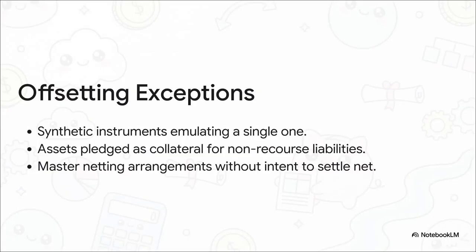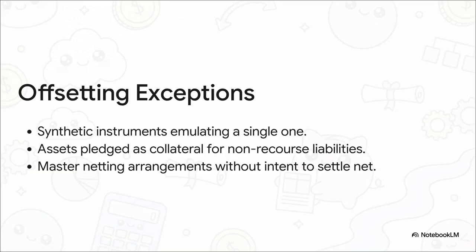So the crucial takeaway here is that clever financial setups do not automatically qualify for offsetting. For instance, if you acquire several different financial instruments to emulate the features of a single one, what the industry calls a synthetic instrument, you generally cannot offset them because they involve entirely different contracts and risks. The same exact logic goes for assets pledged as collateral for non-recourse liabilities. Even those complex master netting arrangements, which financial institutions use heavily to protect against bankruptcy, well, they don't provide a basis for offsetting unless you actually intend to settle net in the normal course of business.